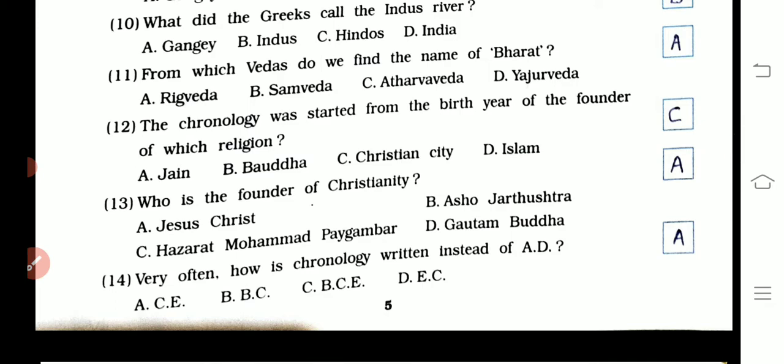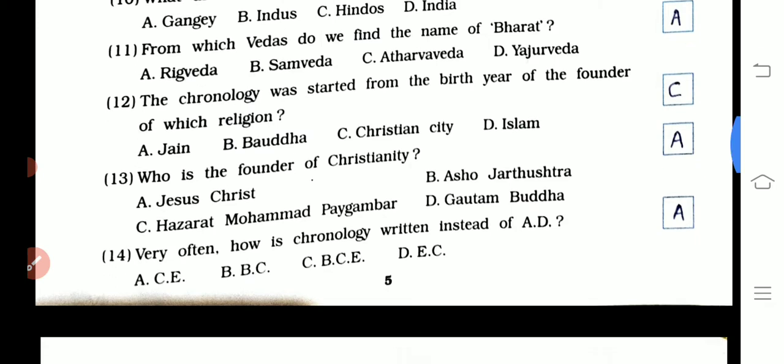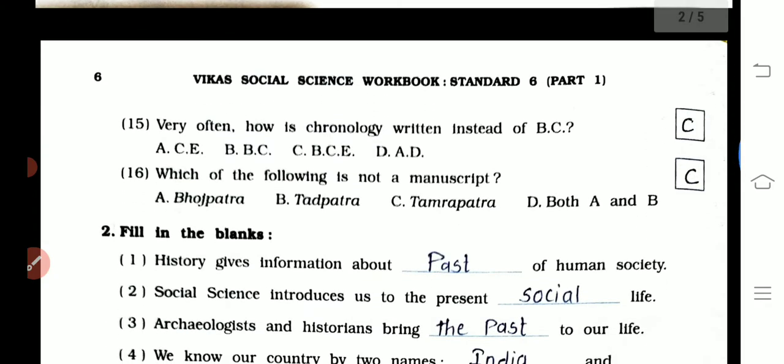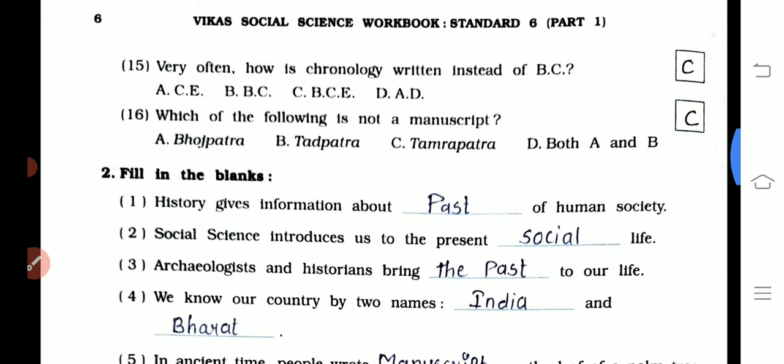Who is the founder of Christianity? Jesus Christ. Very often, how is chronology written instead of AD? Answer is A, CE. 15th one, very often, how is chronology written instead of BC? Answer is C, BCE. 16, which of the following is not a manuscript? Answer is C, Tamra Patra.